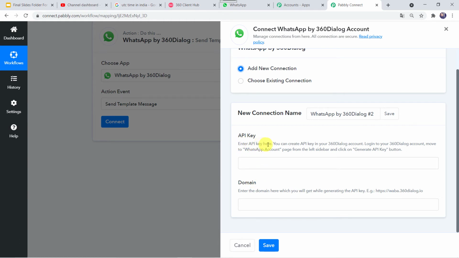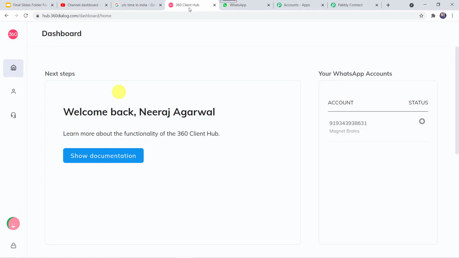Enter API key here. You can create API key in your 360 dialog account, log into your 360 dialog account, move to WhatsApp account page from the left sidebar and click on generate API key button. So I'll take you to my 360 dialog account first and then we'll be going to WhatsApp account page. I'll just click on 360 dialog. So this is the dashboard of 360 dialog.